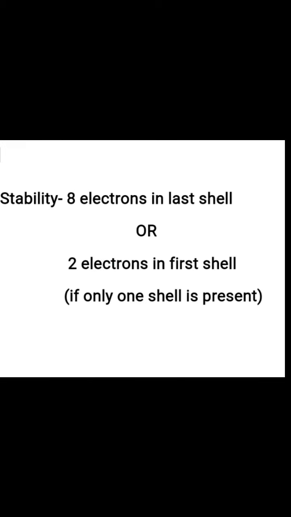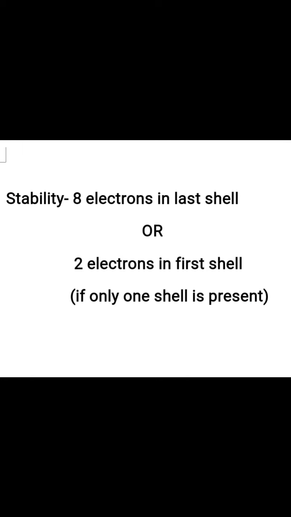There is a criteria to become stable for atoms, and that is 8 electrons in the last shell, or 2 electrons in the first shell if only one shell is present in the atom. Then the atom will become stable.